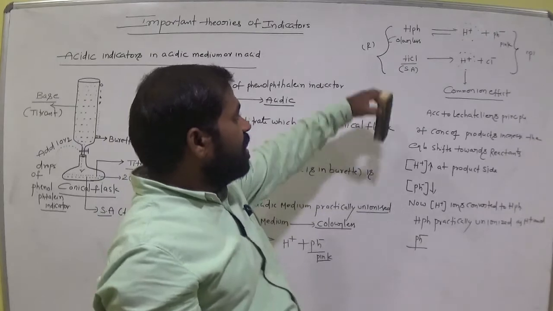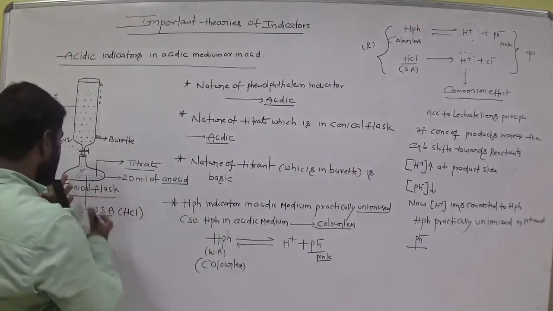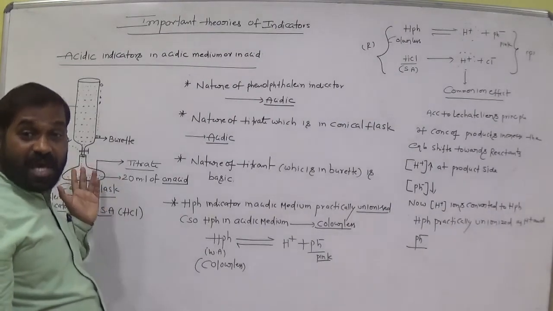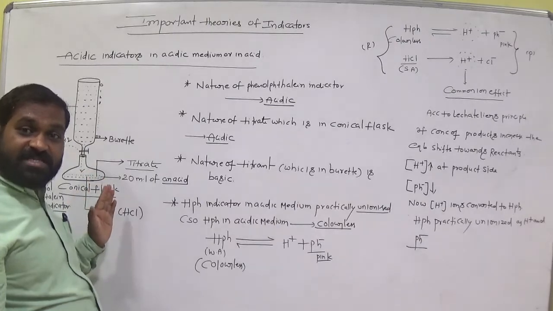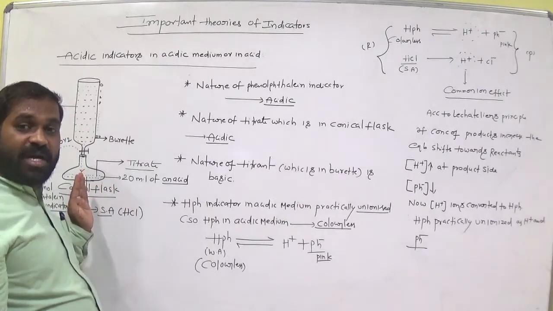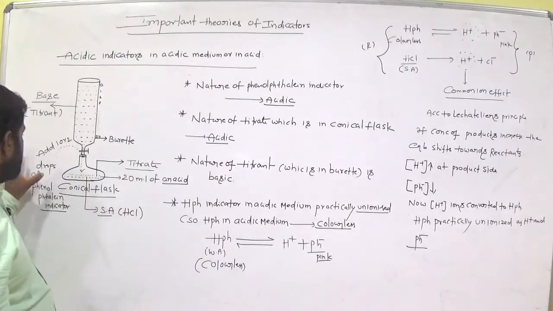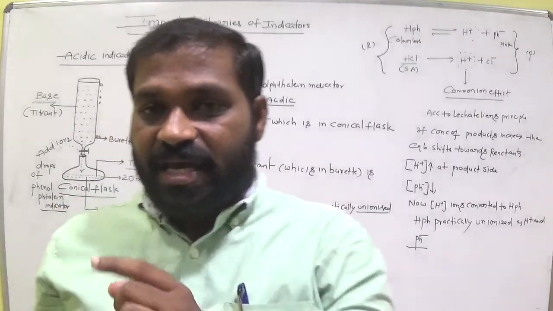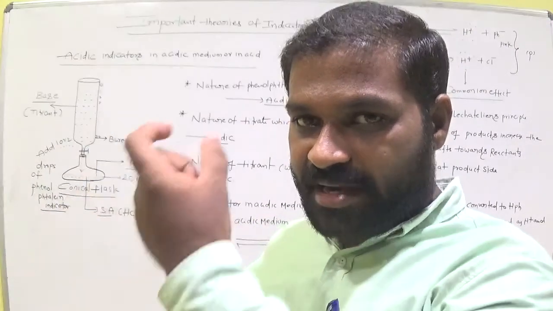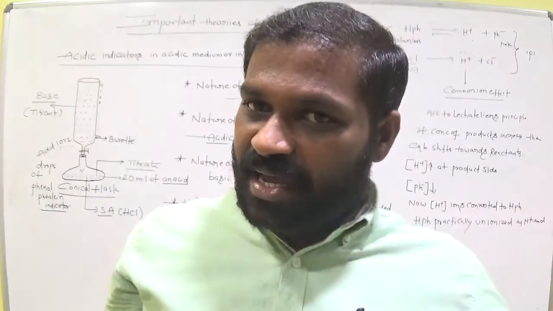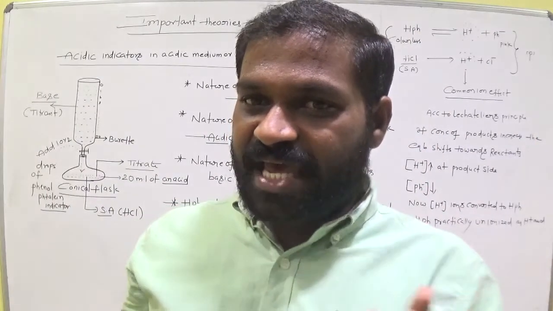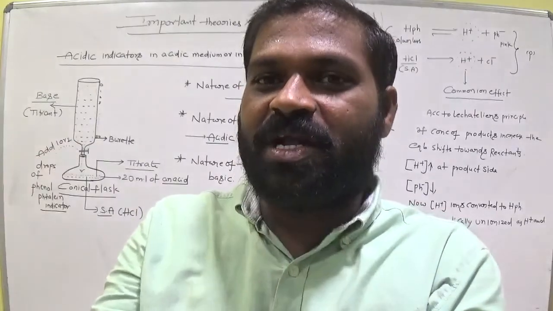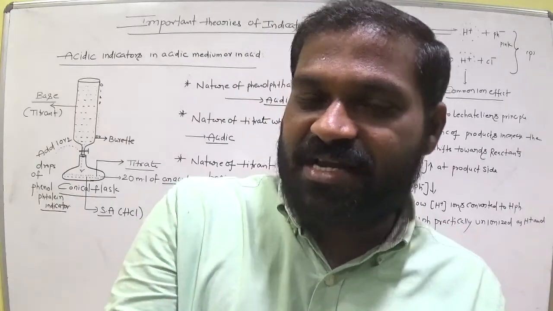Okay. So now in the solution, which component is possible here? HPH. There is no pH minus and H plus here. Most of the component is HPH. We add HPH, that means phenolphthalein indicator, in the acid medium. HPH is a phenolphthalein indicator. We add it in HCl. Due to the common ion effect, what happened? This HPH indicator, that means phenolphthalein indicator, there is no complete ionization.